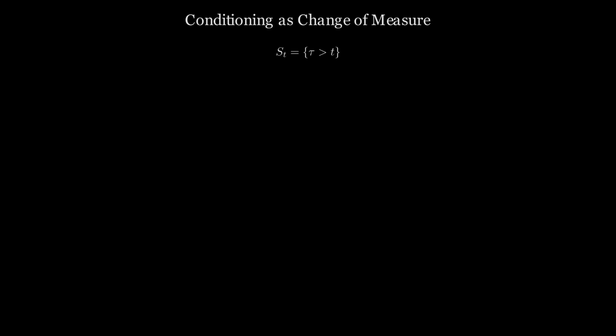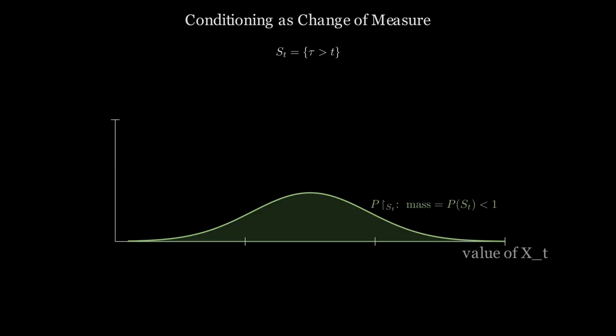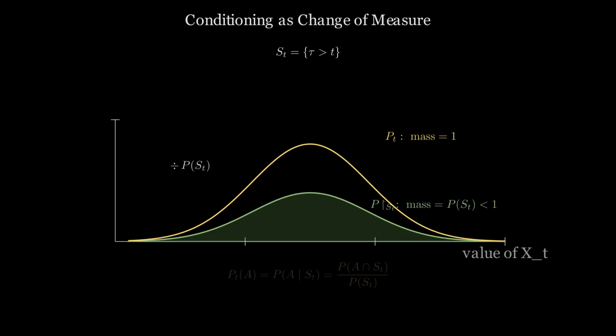Conditioning on survival defines a change of measure on the probability space. The original measure assigns probability to all trajectories, including those that fail before time t. The conditioned measure assigns probability only to trajectories that survive through time t, normalized to integrate to 1. This change of measure is a Bayes update on the path sigma algebra.